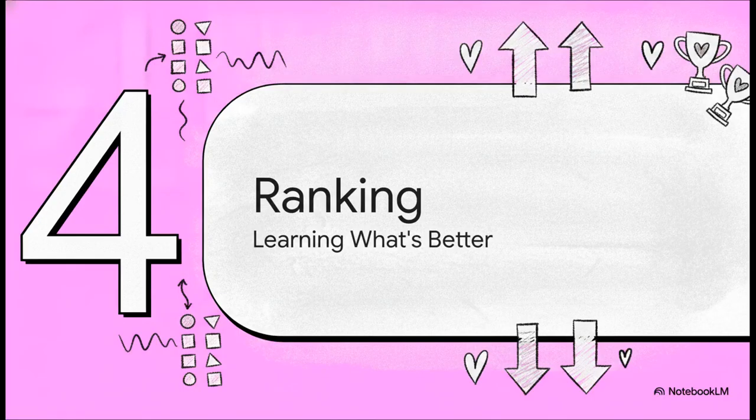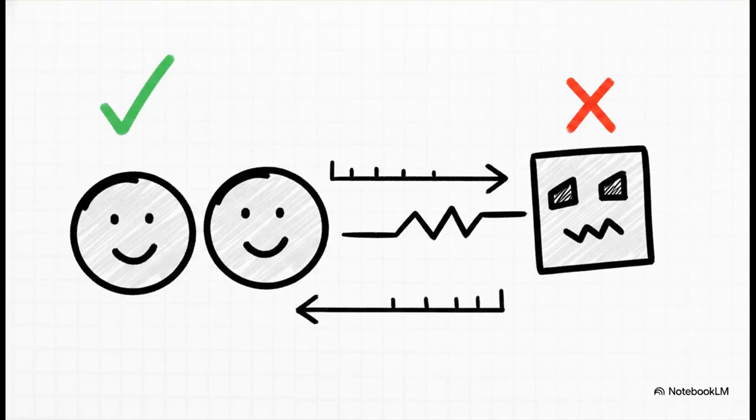Up next, part 4, ranking, learning what's actually better. Sometimes the AI coach needs to act a bit like a matchmaker, focusing purely on the relative order of things rather than giving out absolute scores. And what's mind-blowing here is that ranking losses thrive on what we call weak supervision.